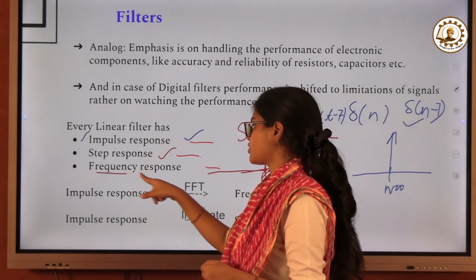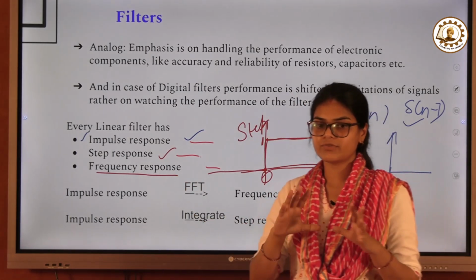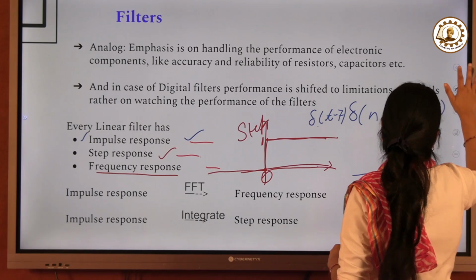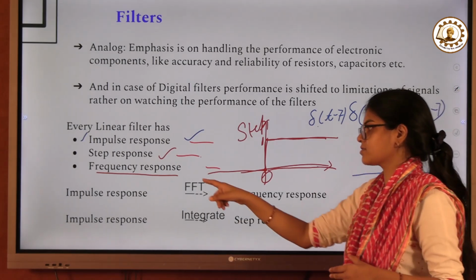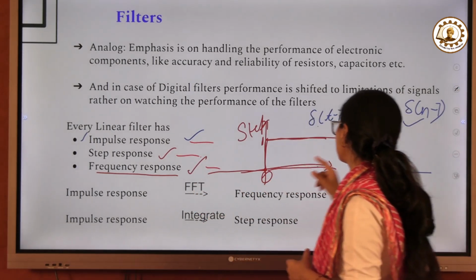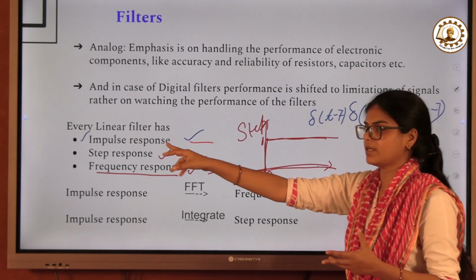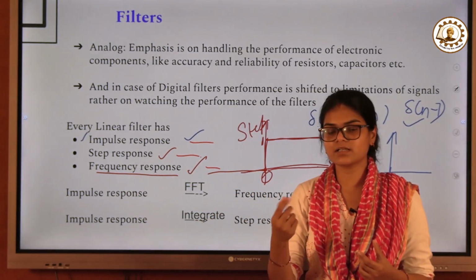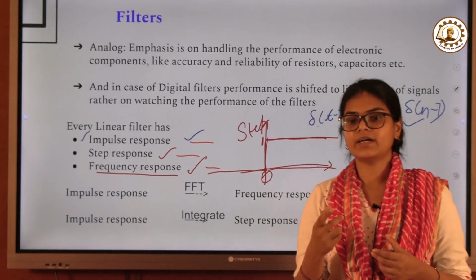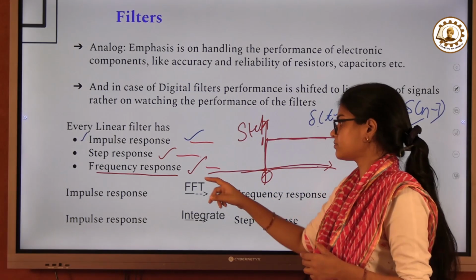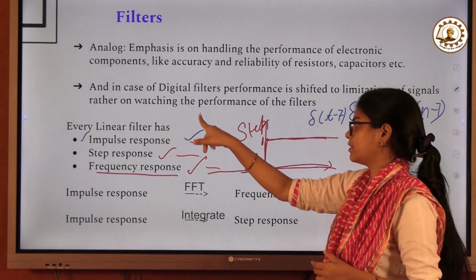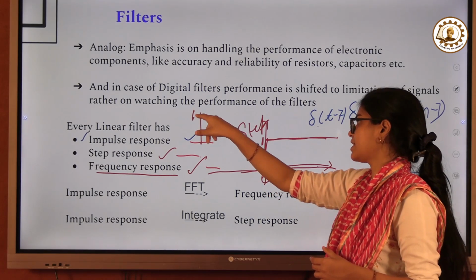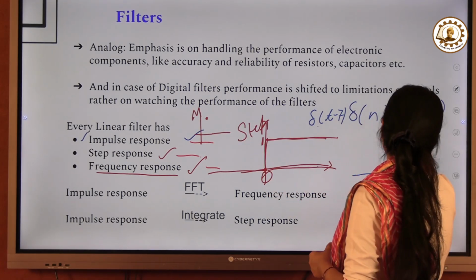And what is the frequency response? When you see the function of the circuit at different frequencies, that is called the frequency response. Both signals can be given here: in the case of frequency response, you can give an impulse signal or you can give a step signal. But what you have to see is that you have to map the amplitudes, the magnitudes, at different frequencies. So that is your frequency response.